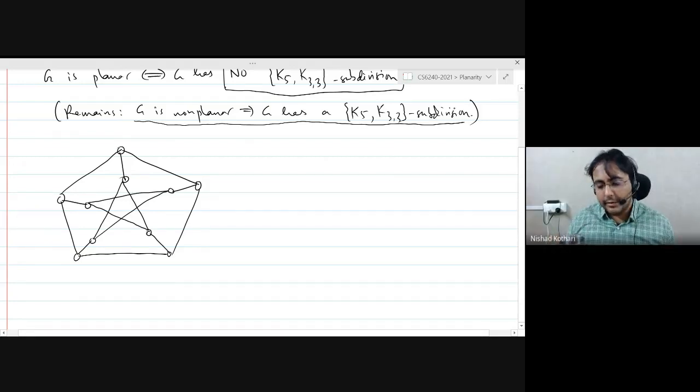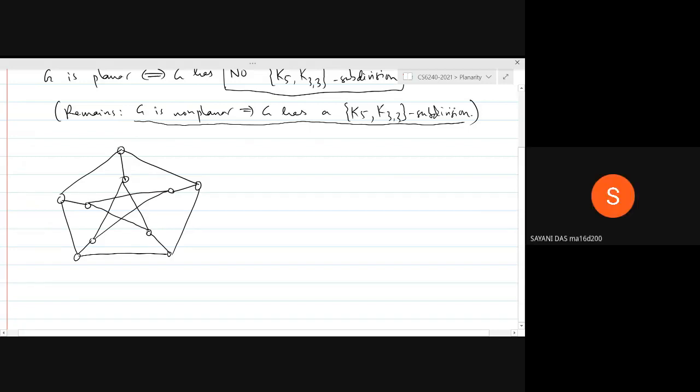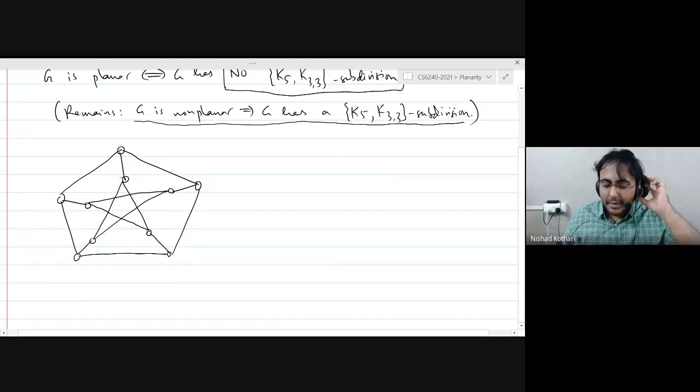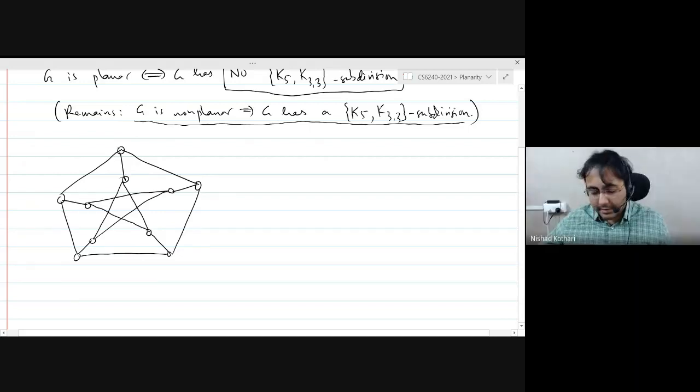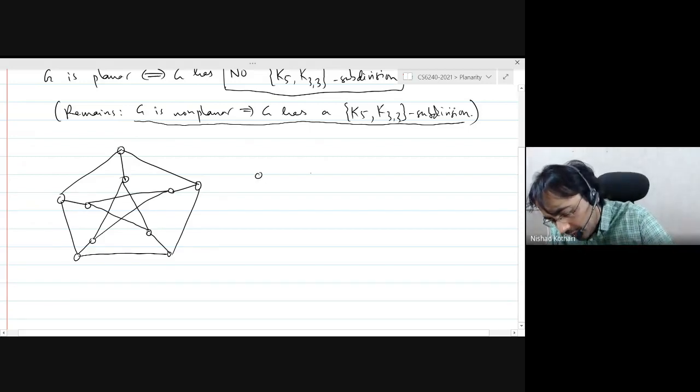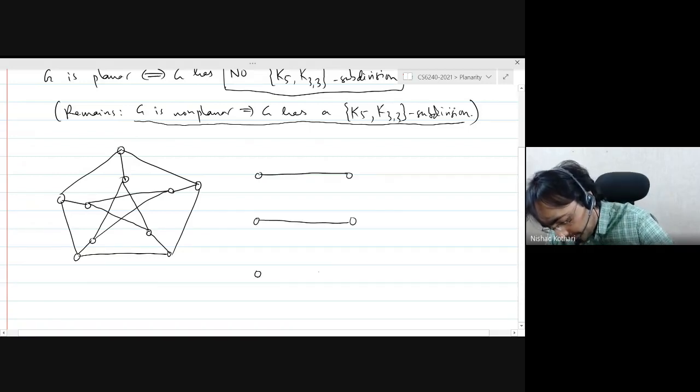So you need a vertex with degree 4 to find K5, because all the vertices of K5 have degree 4. In fact, you need at least 5 vertices of degree 4 in order to find a subdivision of K5. So Petersen is a cubic graph, so you won't be able to find a K5 subdivision. So you're right. There is a K33 subdivision, and that is here.